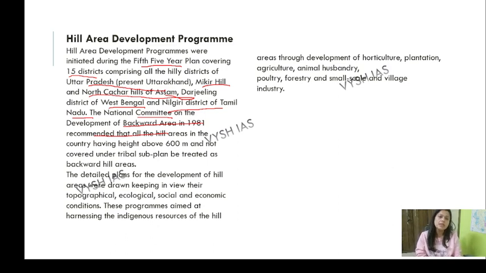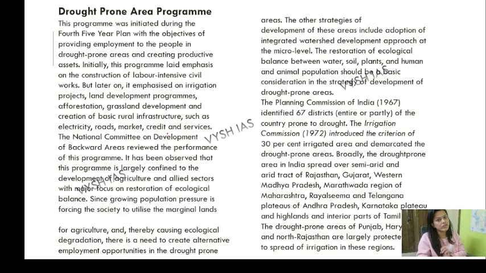Alright, the detailed plans for the development of hill areas were drawn keeping in view their topographical, ecological, social and economic conditions. Okay, these programs aimed at harnessing the indigenous resources of the hill areas like horticulture, plantation, agriculture, animal husbandry, etc. Hill area development, you got it.